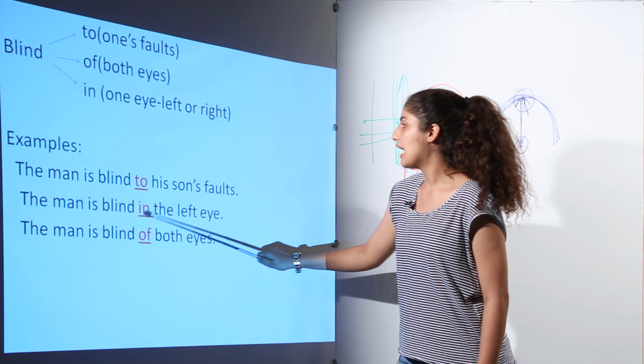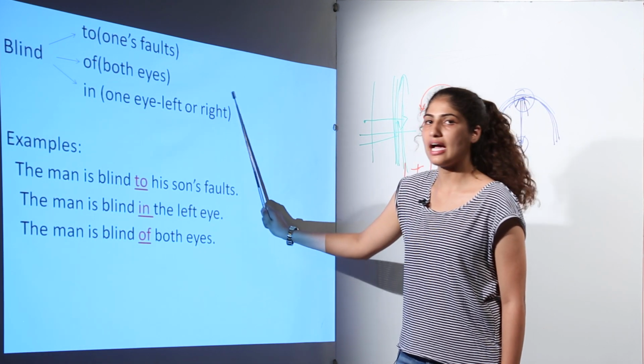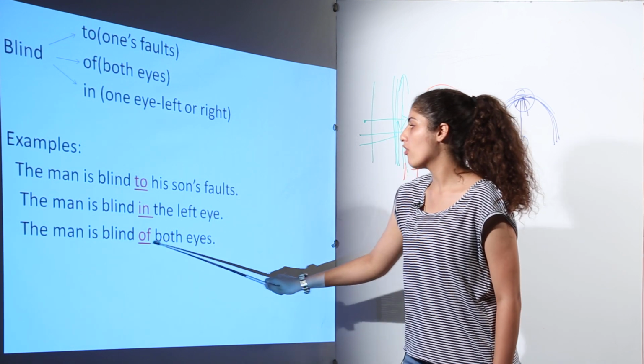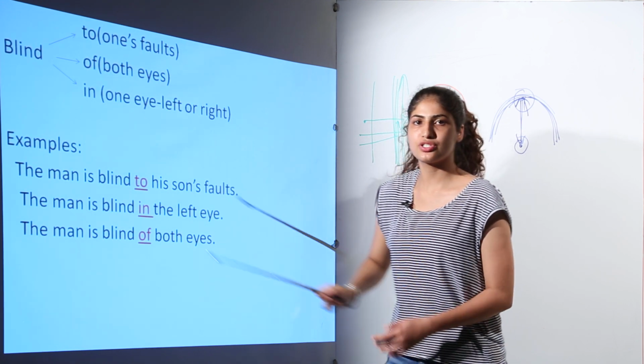The man is blind in the left eye. See, when it is about the left eye or right eye, then it will take "in". The man is blind of both eyes. Now since they are talking about both the eyes, it will take the preposition "of" only.